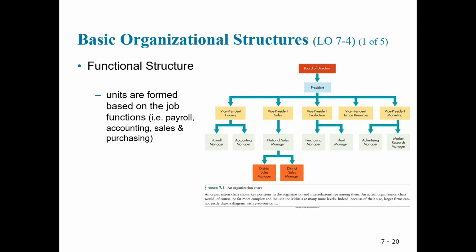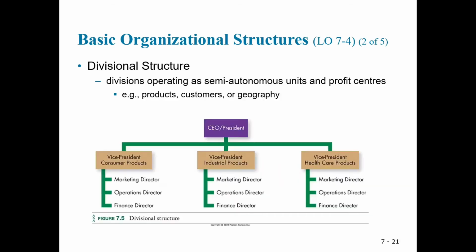Basic organizational structures. A. The functional structure. In this structure, the various units in the organization are formed on the basis of the functions that must be carried out to reach organizational goals. B. The divisional structure. The divisional structure divides the organizations into several semi-autonomous divisions that act as profit centers.